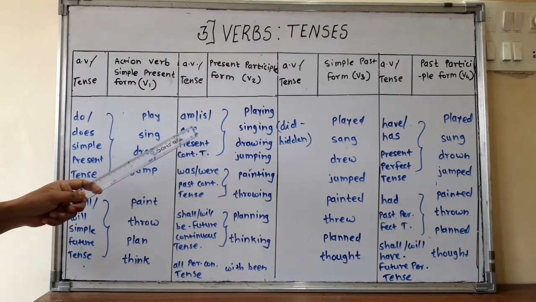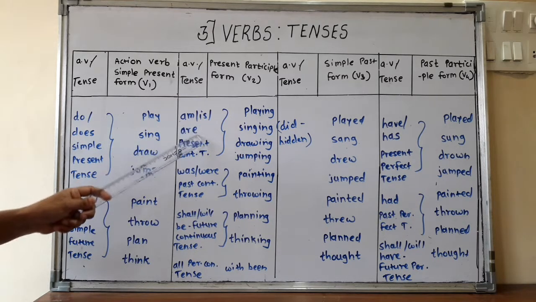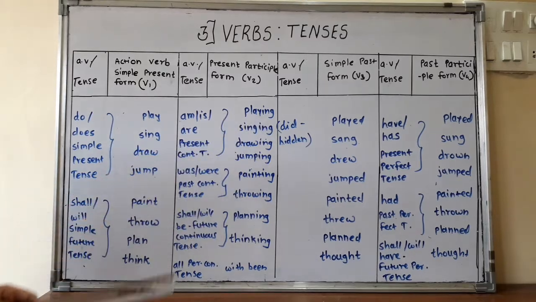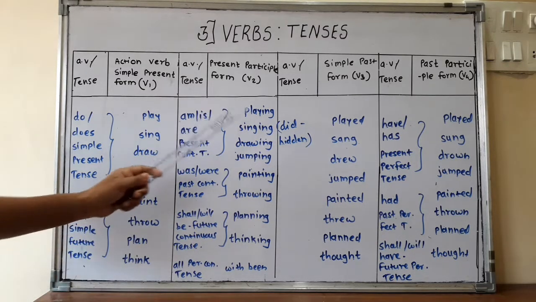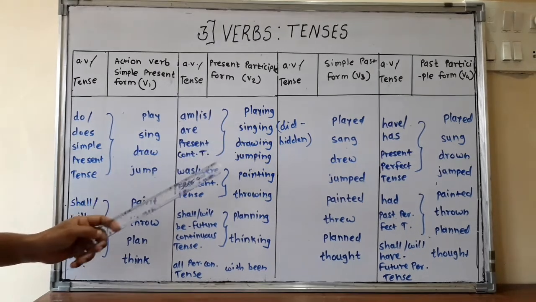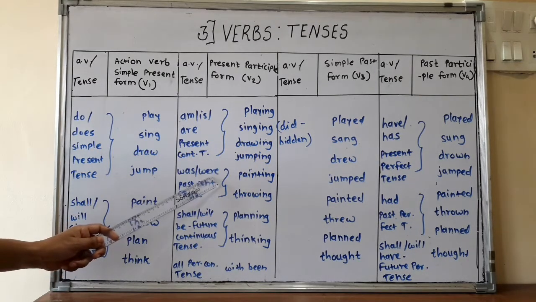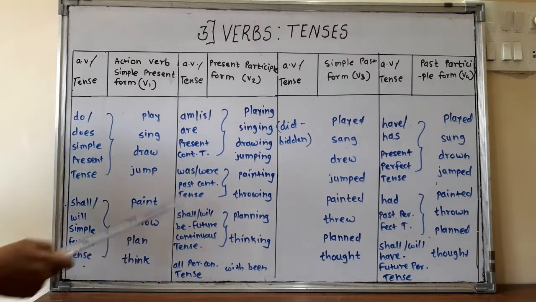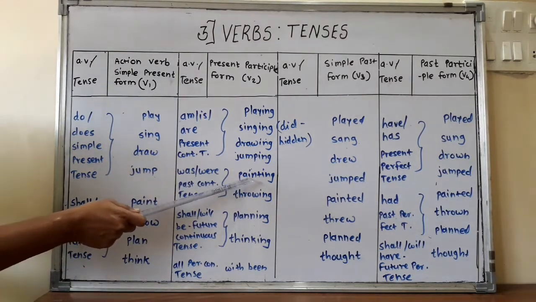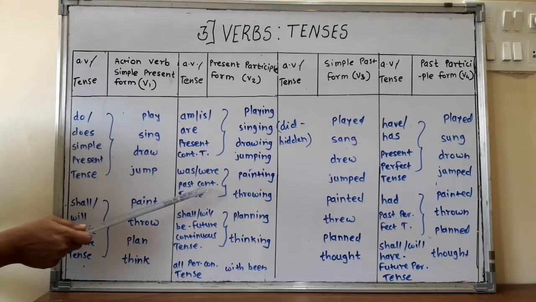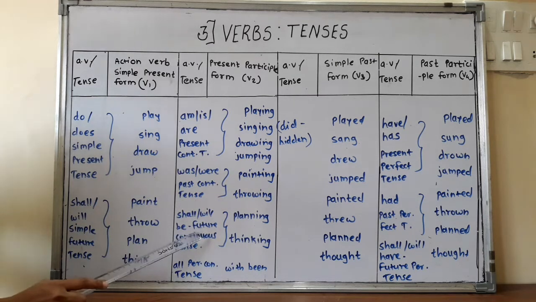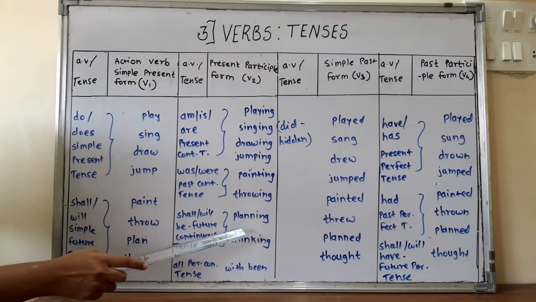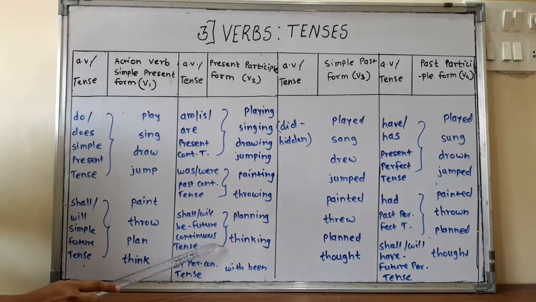In present continuous, it is used with am, is, are. Means am, is, are plus verb plus ing is equal to present continuous tense. For example, I am playing, you are singing, etc. Now, when it is used with was and were, it is called past continuous tense. Future continuous tense: shall or will plus be plus ing. Means shall be or will be plus this ing form is future continuous tense.